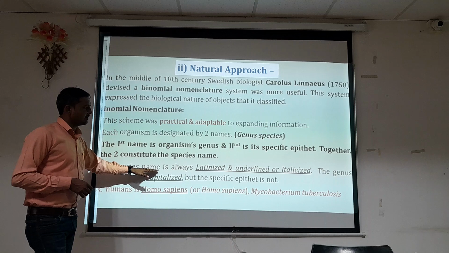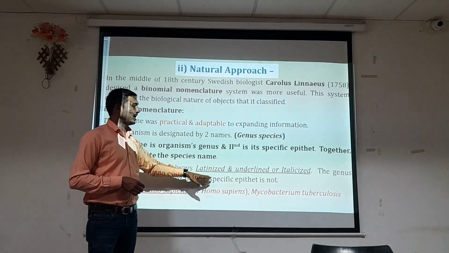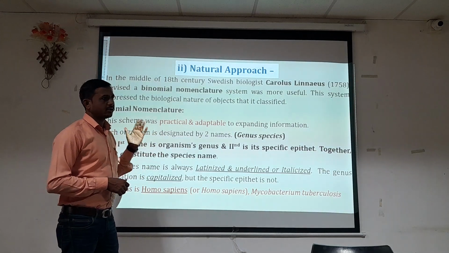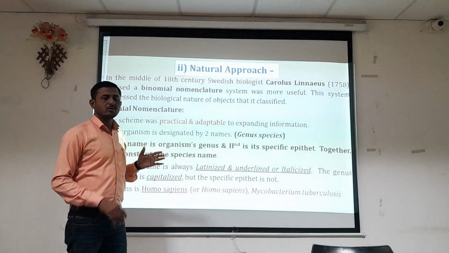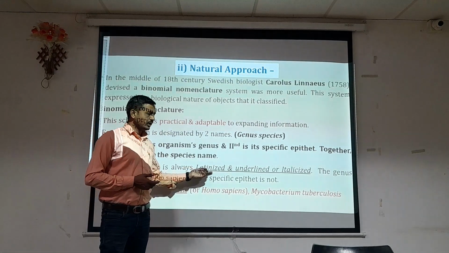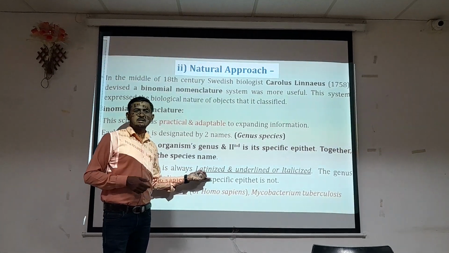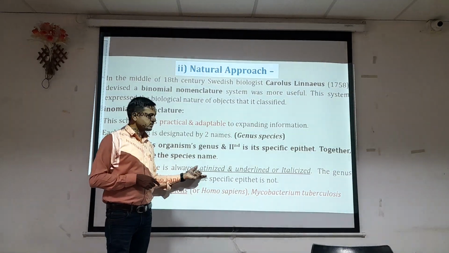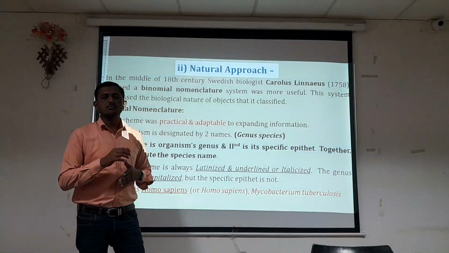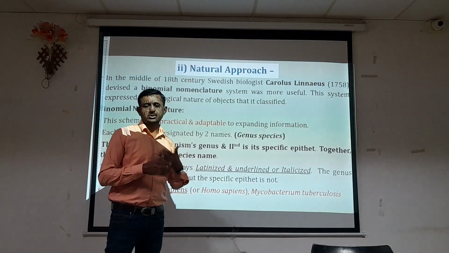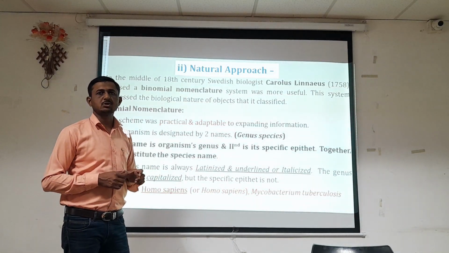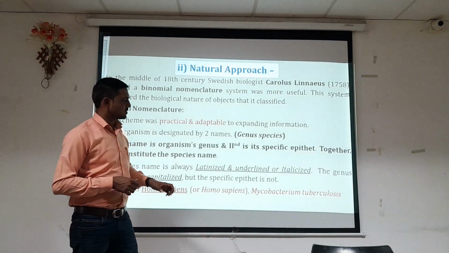The specific name is always Latinized and underlined or italicized. In that era, computers were not developed or used for routine purposes, so the genus or species name was always underlined, so that we can identify that the underlined word is the scientific name of a particular genus and species.